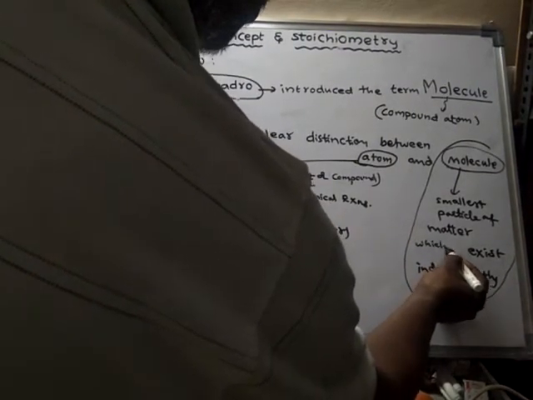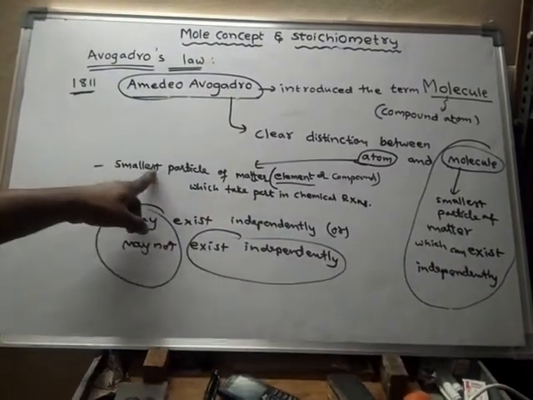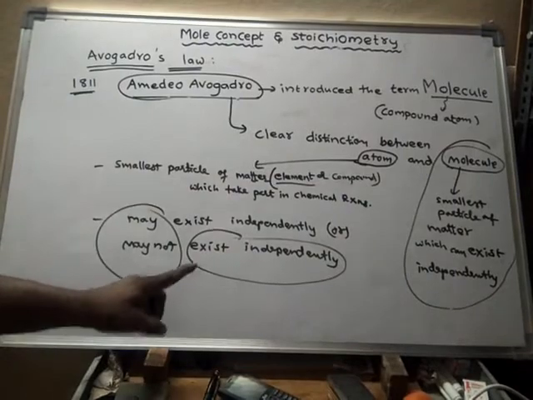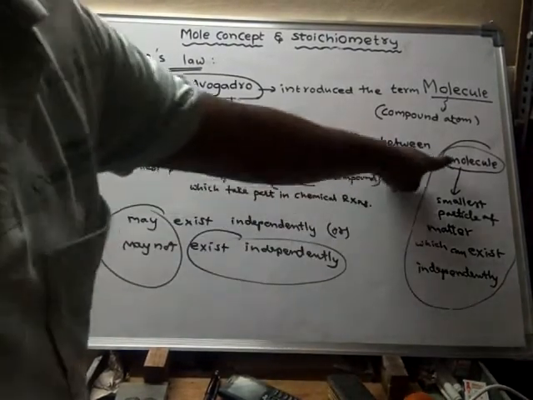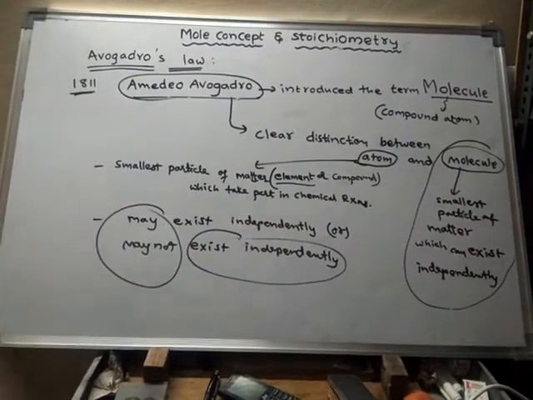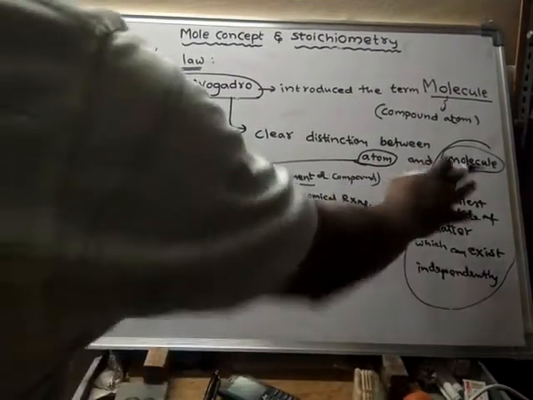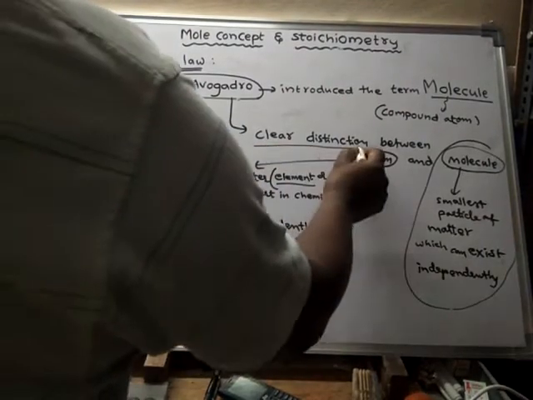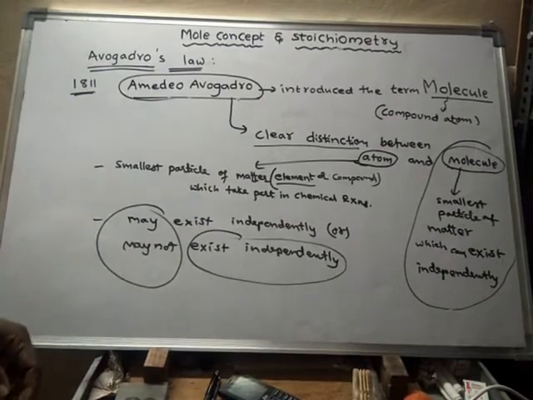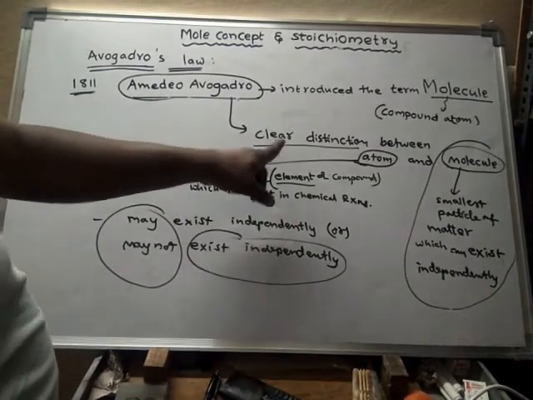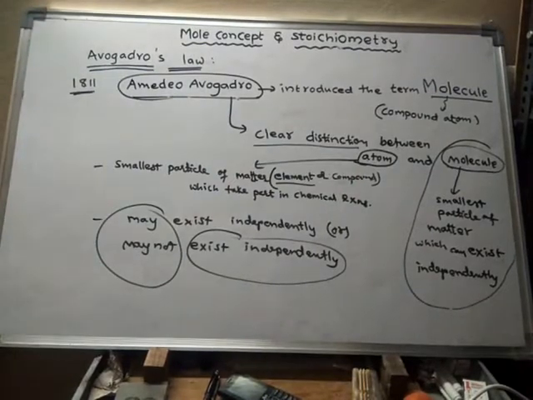An atom may or may not exist independently, but a molecule always exists independently. That is the basic difference between atom and molecule. So a clear distinction was given by Amedeo Avogadro.